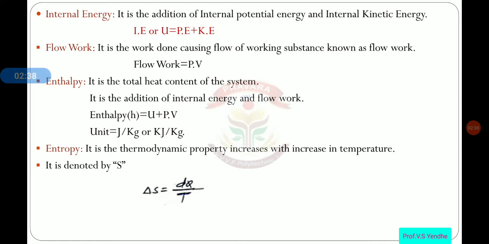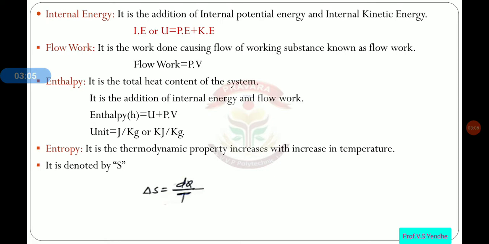Then enthalpy. It is the total heat content of the system. It is the addition of internal energy and flow work. Whatever the total heat content of the system, that is known as the enthalpy. So enthalpy is denoted by small h or capital H. So H is equal to U plus PV. The unit is joule per kg or kilojoule per kg.